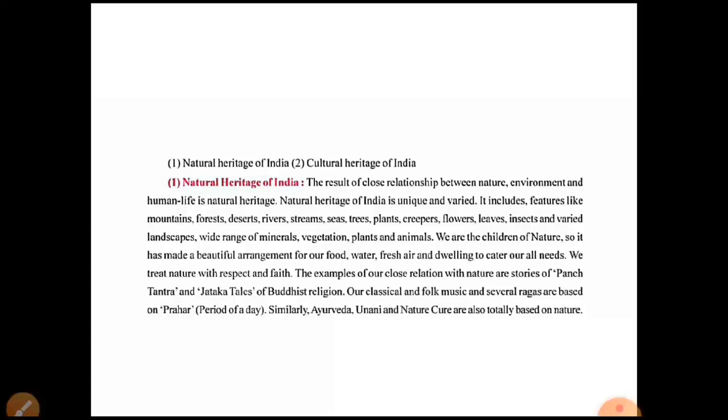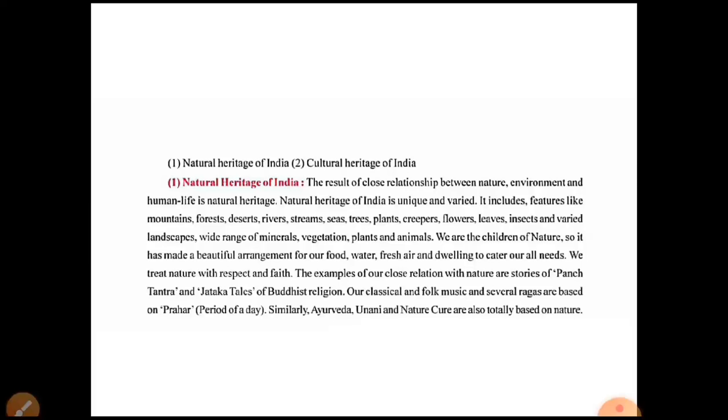The result of a close relationship between natural environment and human life is natural heritage. In the first line given, what is the natural heritage? So the result of close relationship between nature, environment and human life is natural heritage. Natural heritage of India is unique and varied. So the Indian natural heritage is totally different from other countries. We can't see the natural heritage of India in other countries.